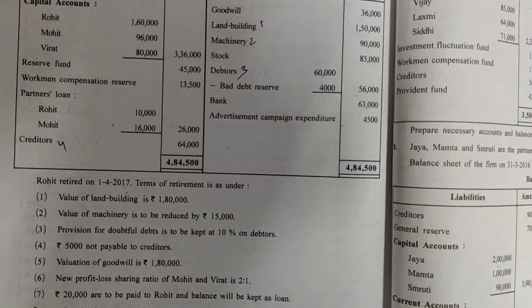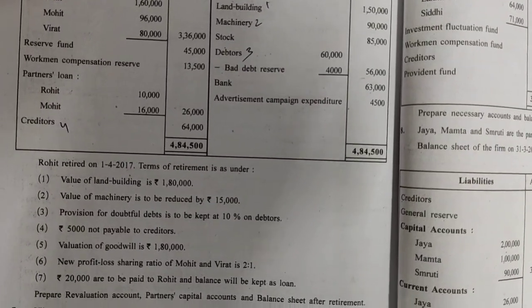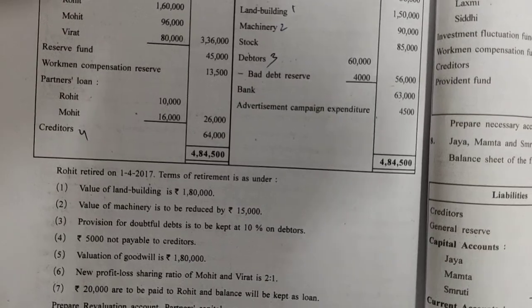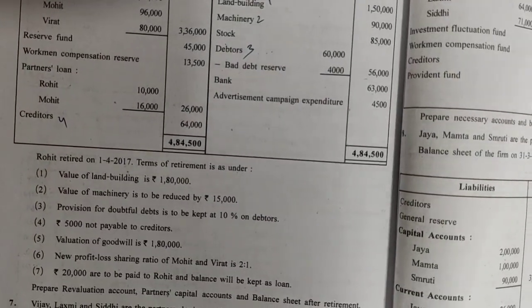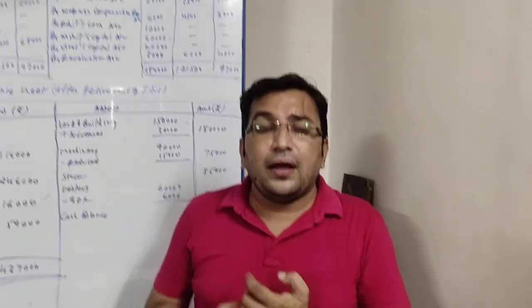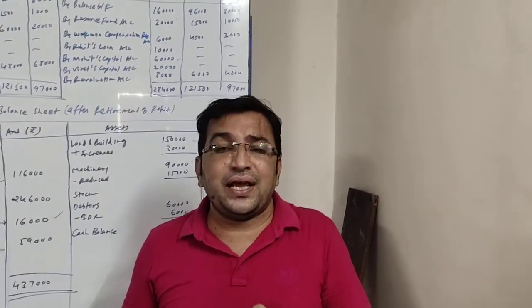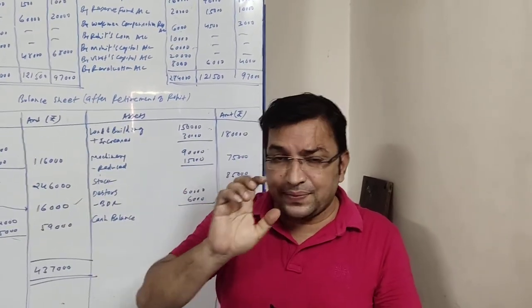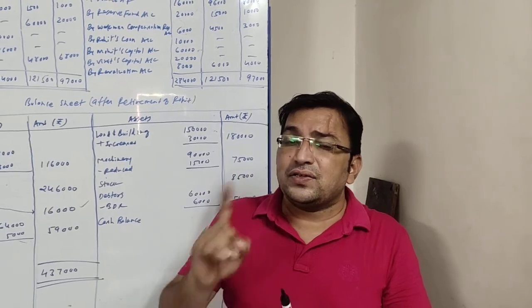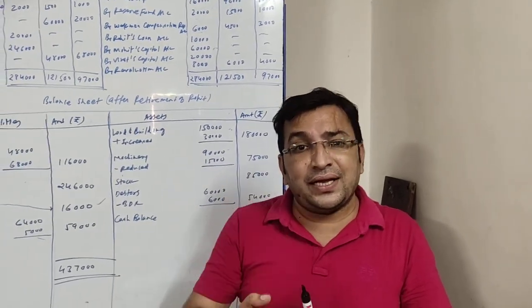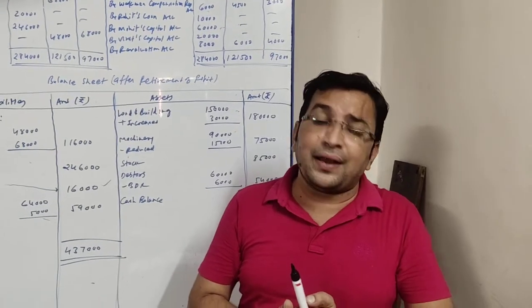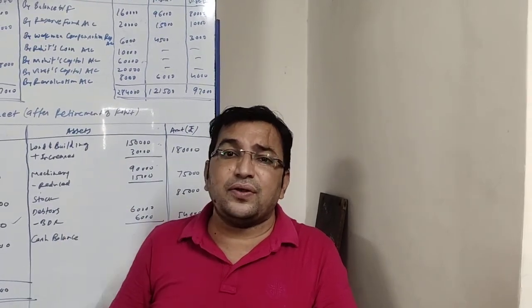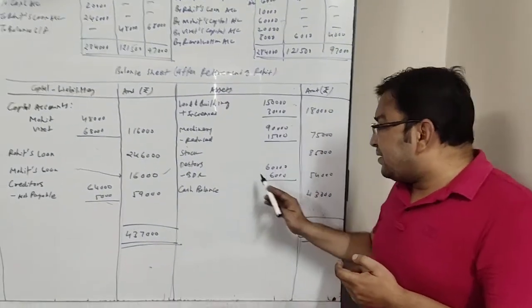debtors are given 60,000 and BDR is deducted rupees 4,000. 56,000 is the outer column amount and it is marked with the adjustment number 3. So adjustment number 3 we have to go through, which says provision for doubtful debts is to be kept at 10% on debtors. Now friends, debtors are given 60,000 and BDR is given 4,000, but adjustment says BDR is to be kept, provision for doubtful debts, that is BDR. BDR is to be kept at 10%, so it will be 6,000. That means there is an increase of rupees 2,000 in the amount of BDR. This is a provision, increase in the value of provision is a loss, so same will be debited to the revaluation account. Let's see here.